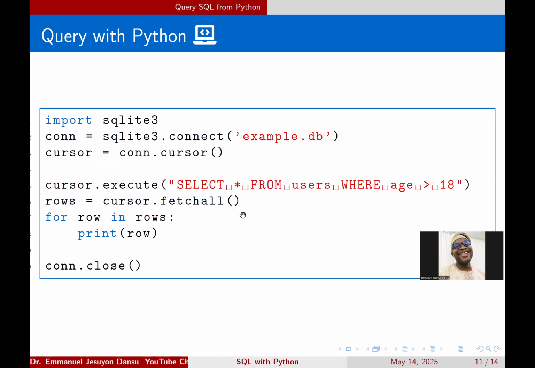I can write my code, I can write my text, I can write equations, I can even show my plots, graphs, and things like that. Then you now have rows equals cursor.fetchall. So for row in rows, you now print the row. So you can now close. We are going to do all of this as we move on, so no worries.